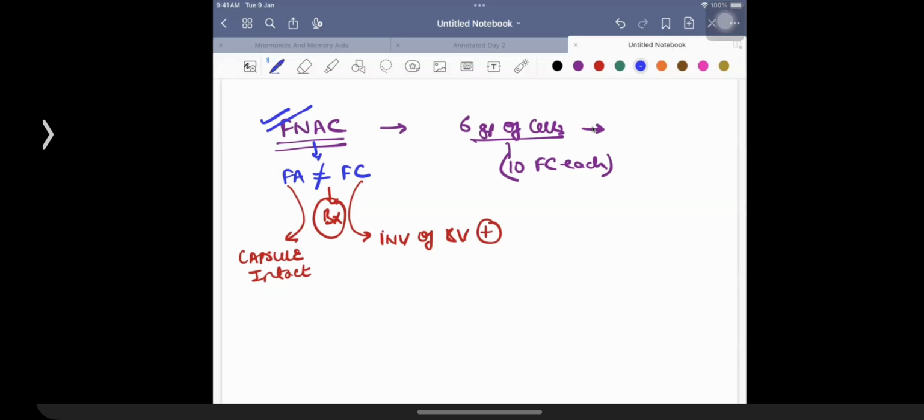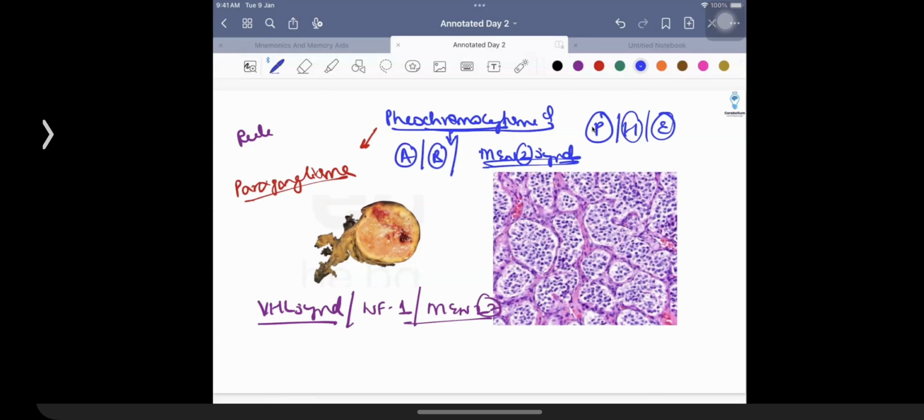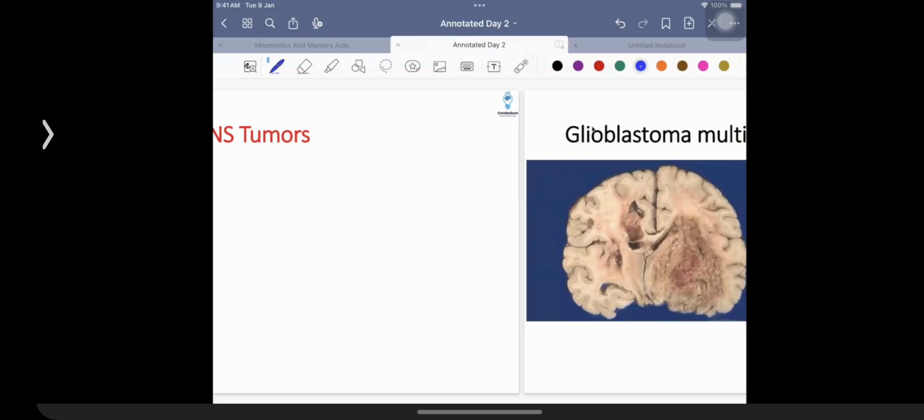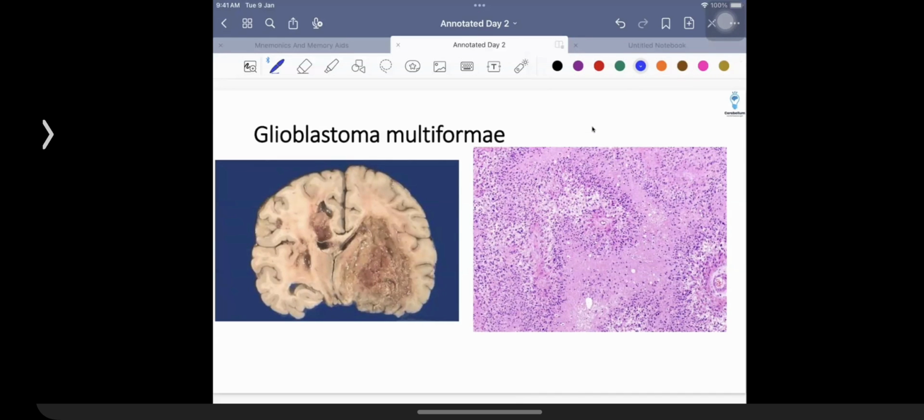ठीक. Okay. So now what we're going to be having a discussion of is going to be the CNS tumors. Now with respect to CNS tumors, of course, you already know the fact that the most common tumors are going to be asked in the exam. Of course, the all-time favorite of your examiners has to be glioblastoma, as well as the other tumors which are asked in the exam: meningioma, and the all-time favorite schwannoma. So that is a fact, but I don't think that we need to invest too much time in this.